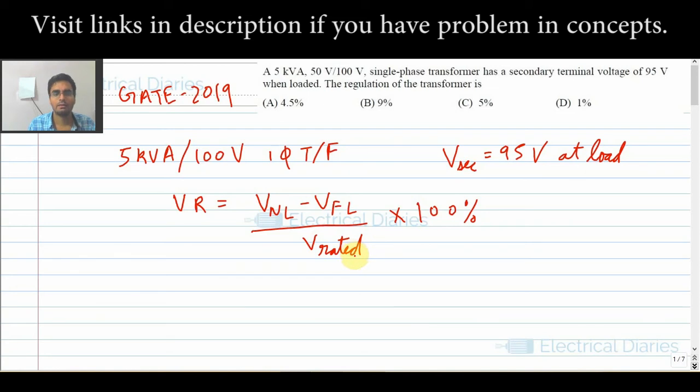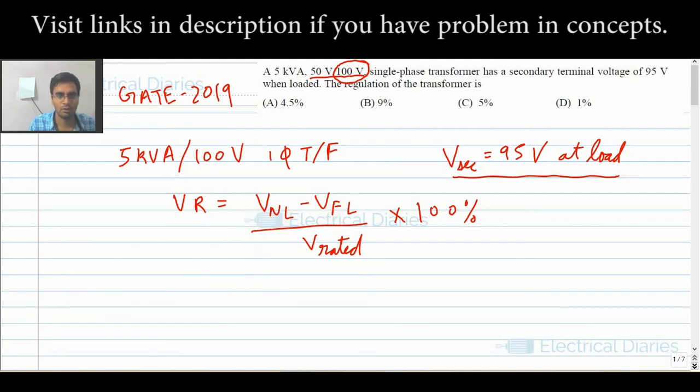Now our rated voltages are 50 volt and 100 volts. Our load is at the secondary side. That is 95 volt at the load side, that is secondary side. Secondary side rated voltage is 100 volts. So that is how you have to take the rated voltage. If you want more clarity on this concept, you can go to the link given below in the description. Please go through such links if you have other doubts. So voltage regulation is this.